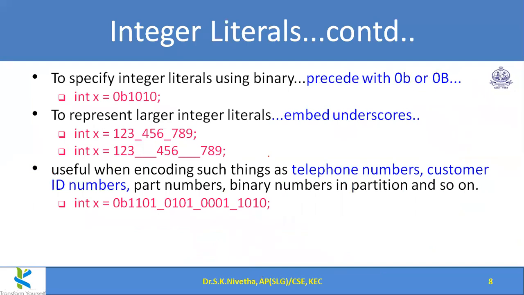So next, to specify this integer literal using binary, we can proceed with 0b or 0B. So this is also a provision here. So 1010, this is decimal 1010, not binary 1010. Instead of decimal 1010, if I want to make the compiler understand this as the 1010 binary number, I can precede it with 0b, int x equal to 0b1010. So in that way, binary literals can be stored into the program.